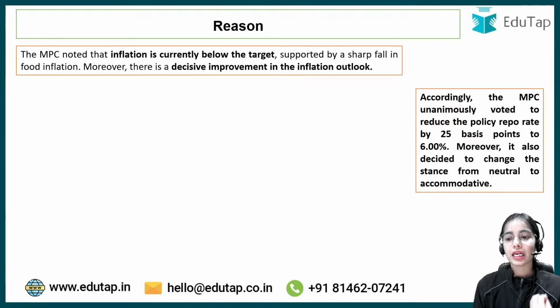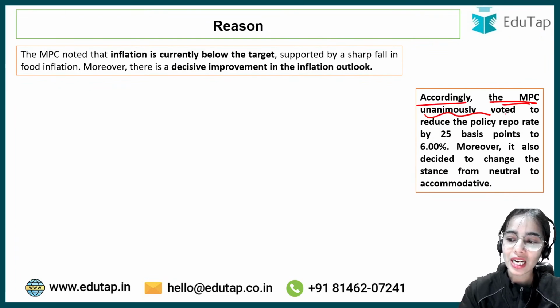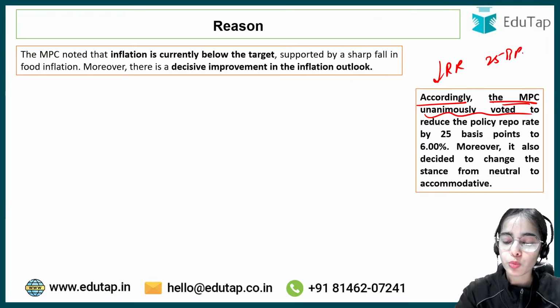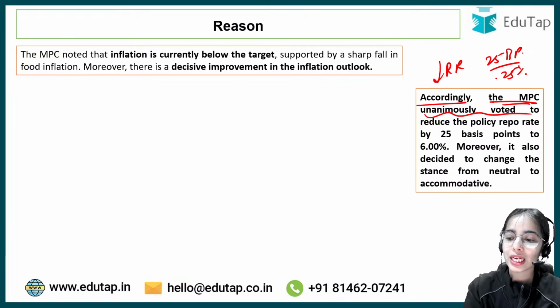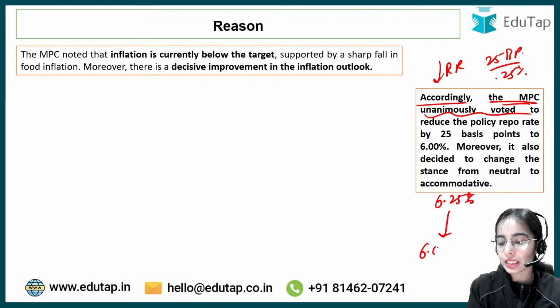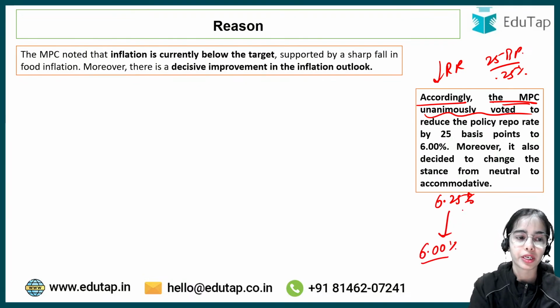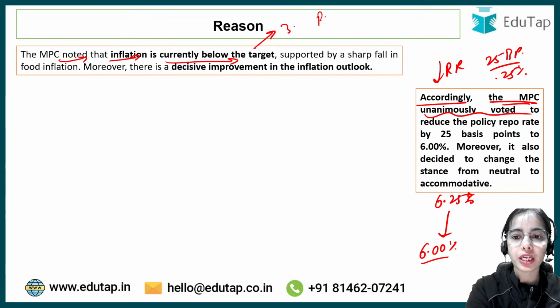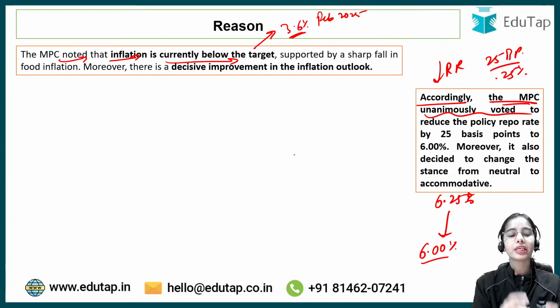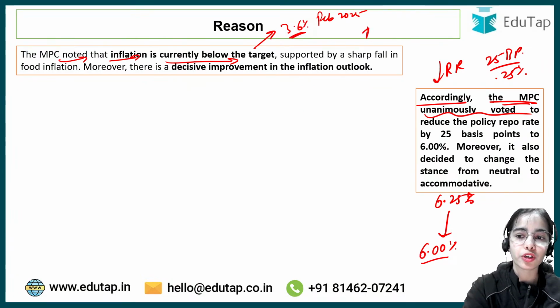Now, this is the reason why the MPC unanimously voted for reducing the repo rate by 25 basis points, that is 0.25 percentage points, from 6.25% to 6%. So why has it happened? The MPC noted that inflation is currently below the target. In February 2025 it was 3.6%.